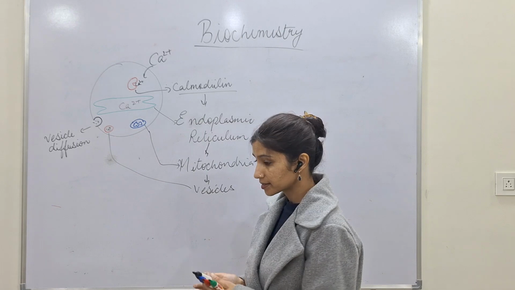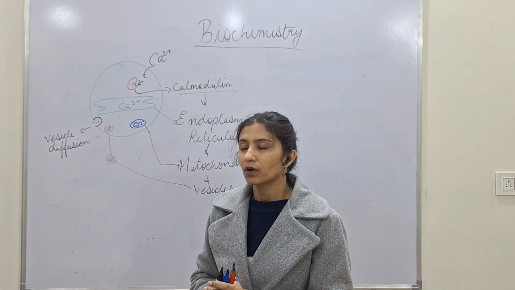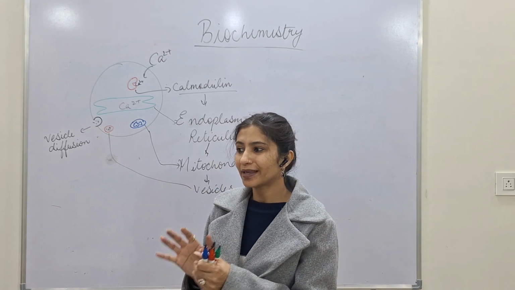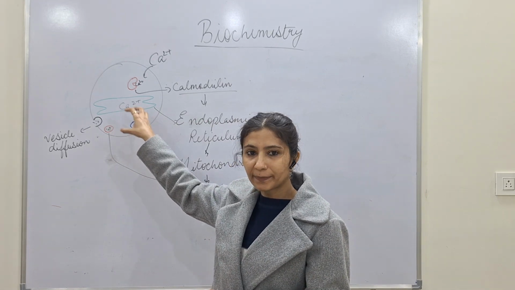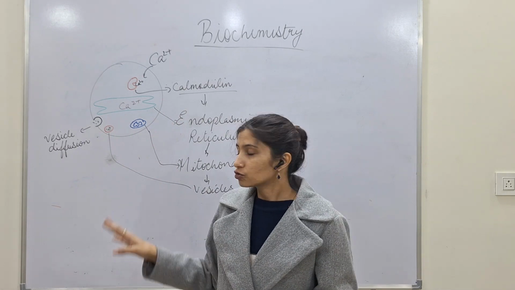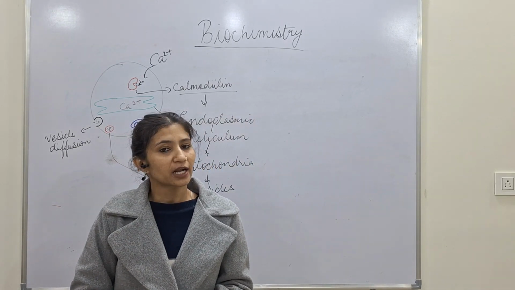Another very interesting part is that if you have any hormone or enzyme, its secretion from the cell depends on the concentration of calcium present inside the cell. So if you want your hormone and enzyme secretion to take place, calcium is very important.